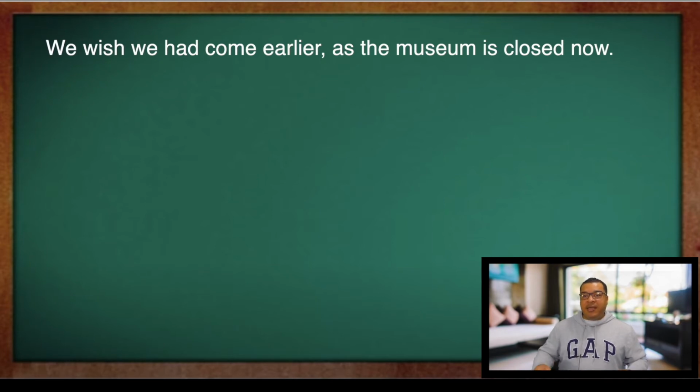Okay, let's take a look at an example here. So for the grammar point I wish, you could say, we wish we had come earlier as the museum is closed now. So we're talking about something that you wish you would have done before. So something in the past. We wish we had come earlier as the museum is closed now.